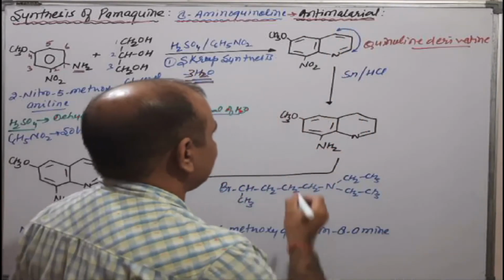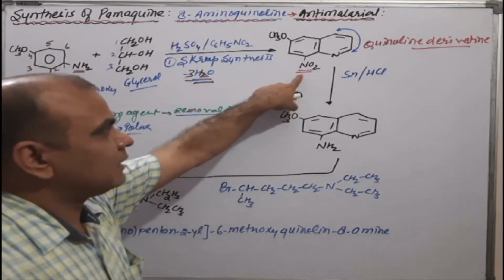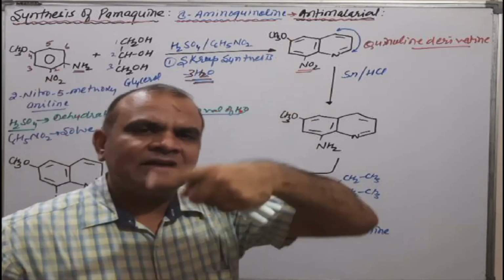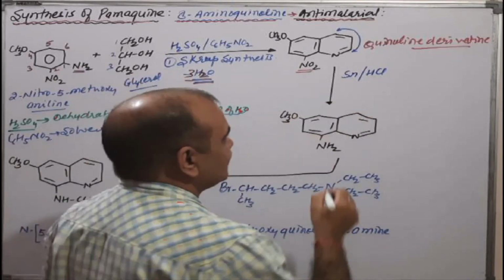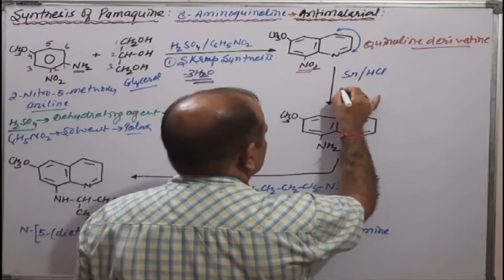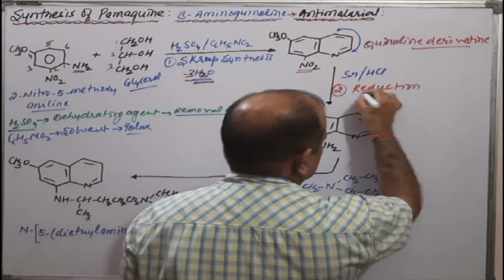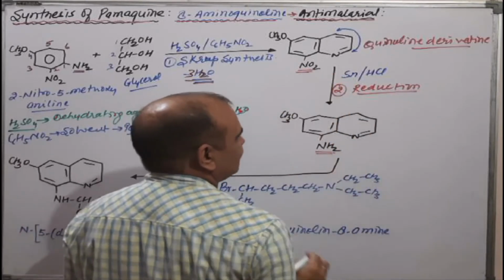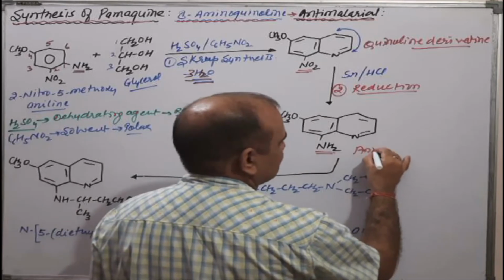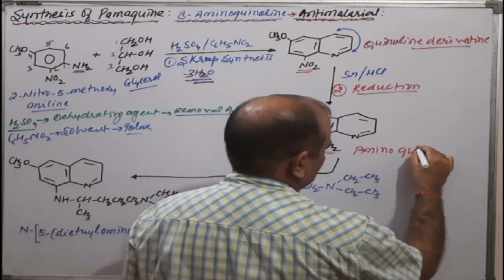Now what is the next reaction? That is, a nitro group is there. Nitro group is easily reduced by stannous and concentrated HCl into amino group. Means our second reaction, that is reduction. That is our reduction. Means nitro group is easily reduced to our amino derivative. Means this one is our amino quinoline